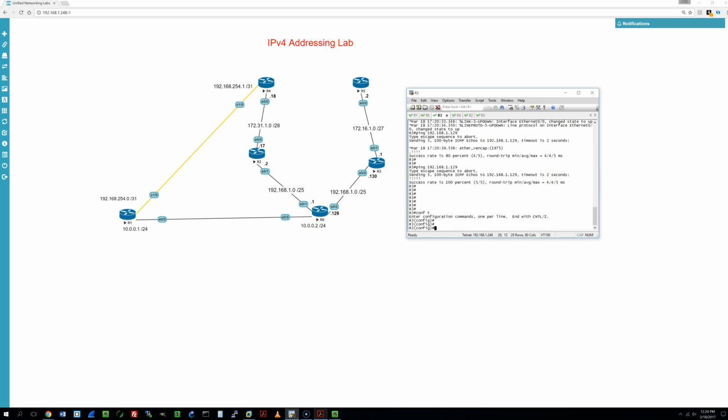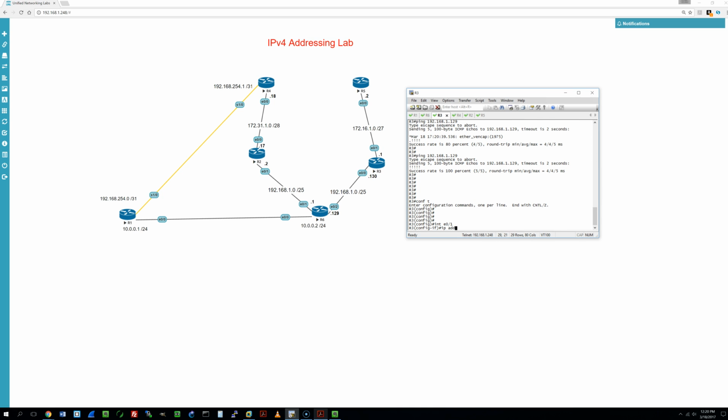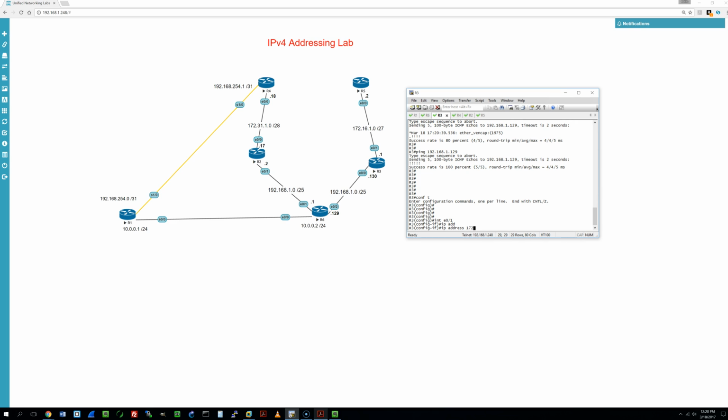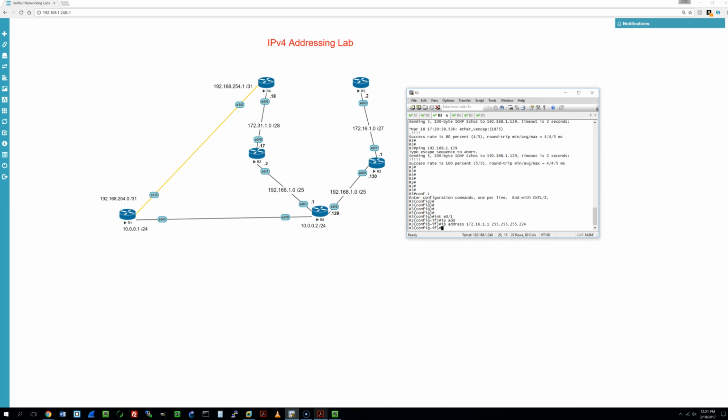Now we're going to do the other side of R3. And then it's going to be 172.16.1.0 with a /27. Okay. And these are just arbitrary variable length subnet masks that I chose just to make it a little harder to do. We could just be using all /24s if we wanted. Okay, so it's going to do that. And then 224 would be /27.